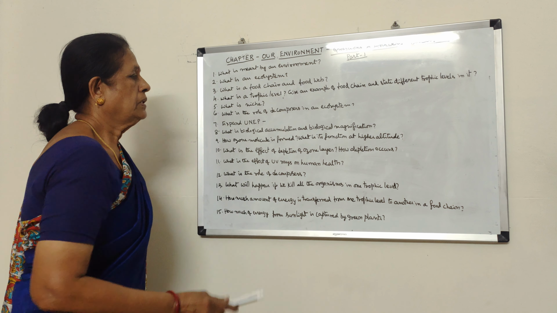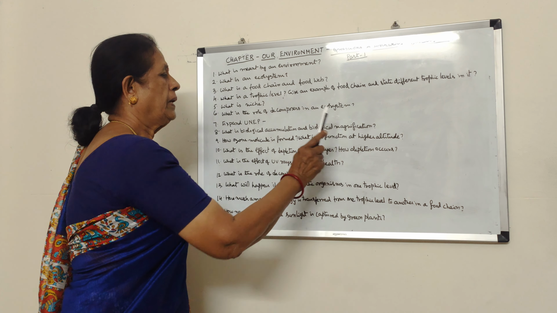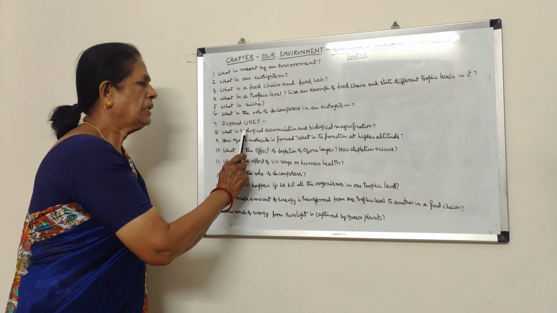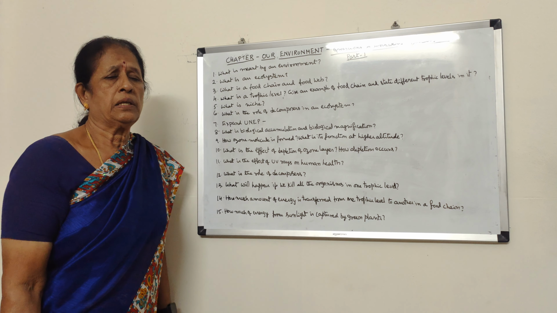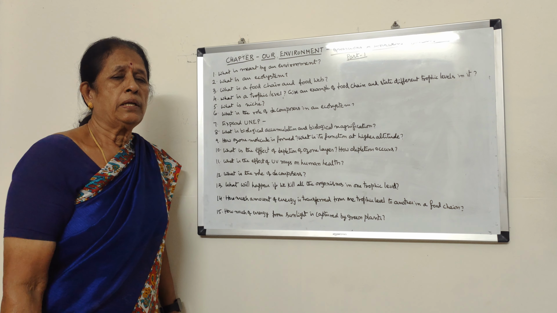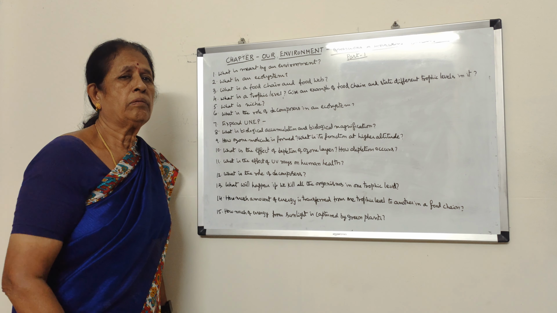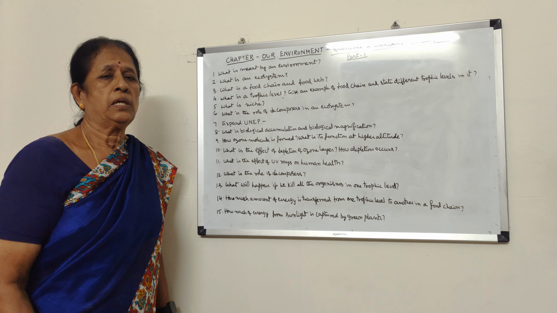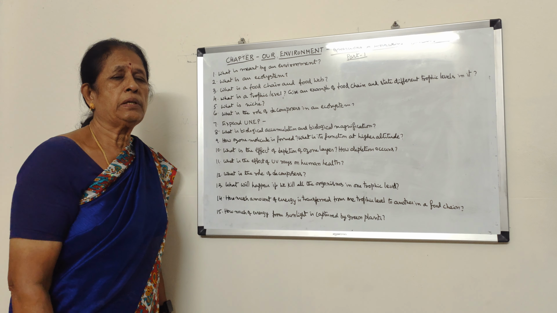What is biological accumulation and biological magnification? Biological accumulation means various chemicals that enter into an ecosystem, the pollutants, enter into the food chain.